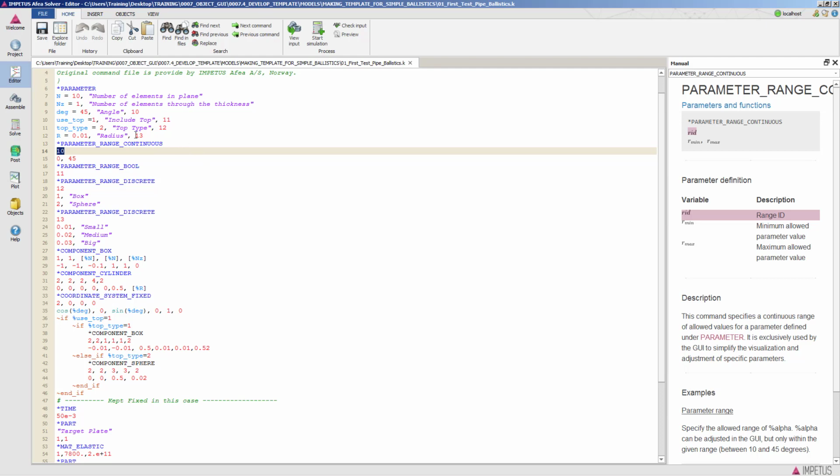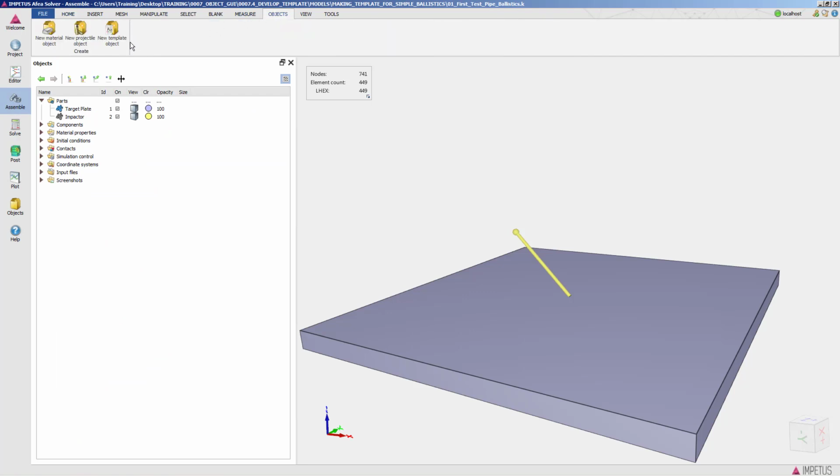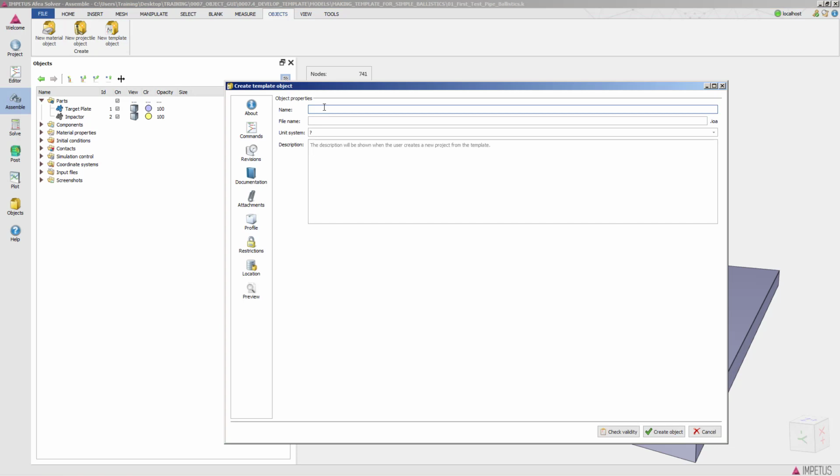So how do we create the interface? Well, now we have this file here that works and can run in the solver. Then we go to assemble, we go to objects, and we simply click on new template object. It should have a name. It could be Certisem simple ballistics,